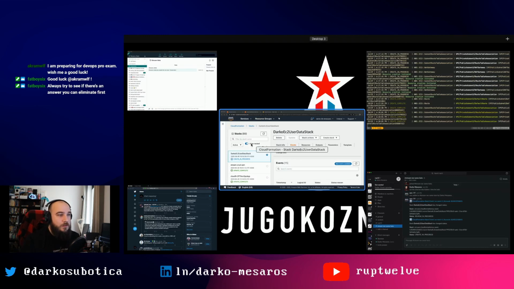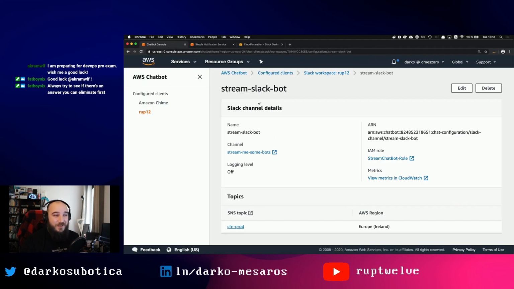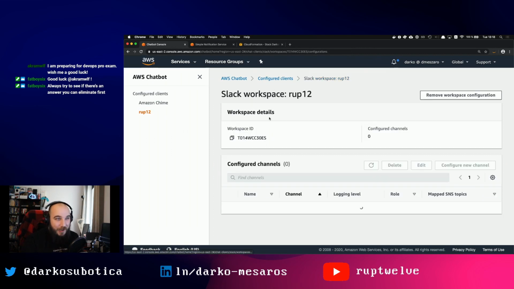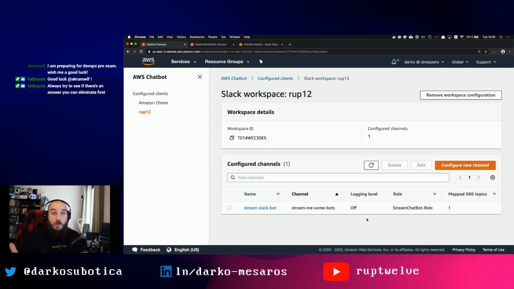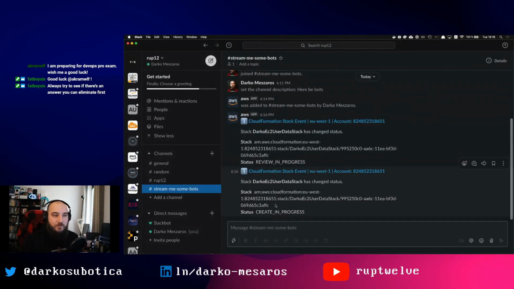Okay, so this is currently in creating progress, and there's nothing you need to do on Slack for this. It just works, right? That's the thing. It just works. So I'm just waiting for this to come back clean to finish this creation, and I've for some reason chosen a template that actually takes some time to create. So yeah, I'll give it a moment or so.